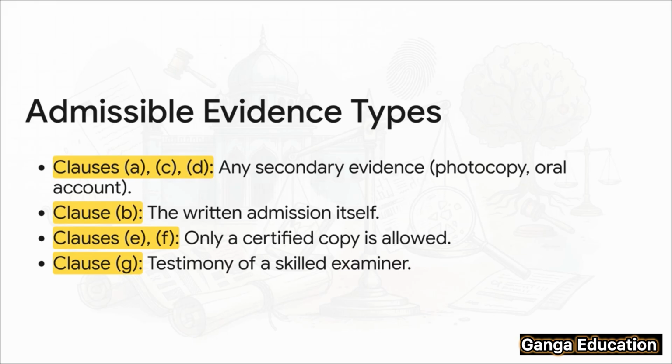Okay, now this next part is extremely important, so listen closely. It's not enough to know that you can give secondary evidence. You also have to know what kind of secondary evidence is allowed, and the law is very specific about this. For clauses A, C, and D, that's opponent, lost/destroyed and not movable, you can use any type of secondary evidence, like a photocopy or even oral testimony. But, and this is a big but, for clauses E and F, the public documents, you can only use a certified copy. This distinction is a favorite for exam questions, so make sure you have it down.